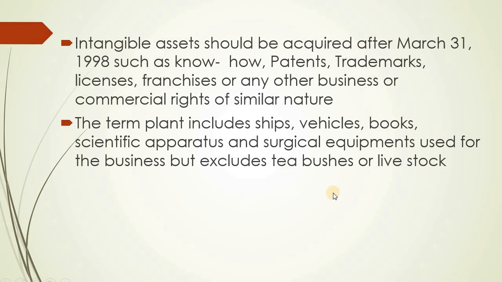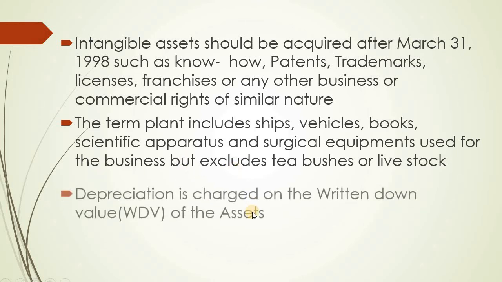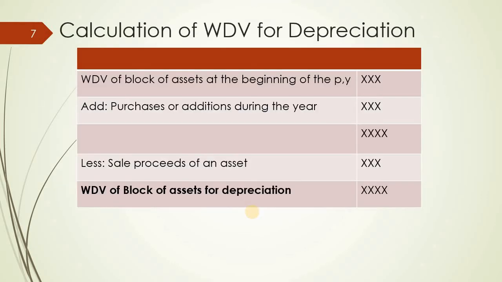Another important note you should make is written down value. Depreciation is always charged on the written down value of the asset. So how do we calculate this written down value of the asset? Here is a format. The written down value of the block of asset at the beginning of the previous year should be taken into account. So it will be at the beginning of the relevant previous year. There will be a written down value, and we should take that value.